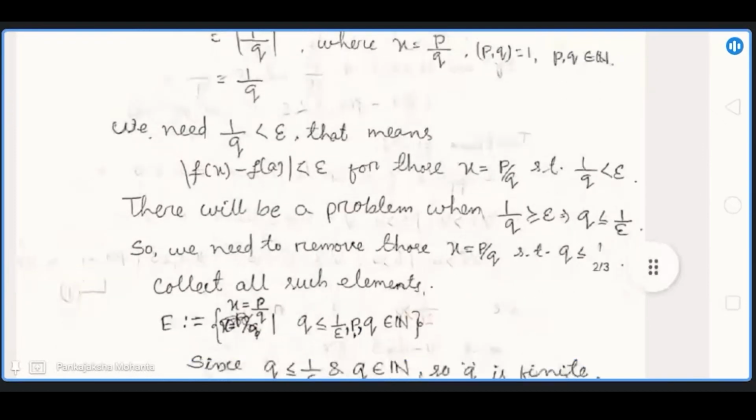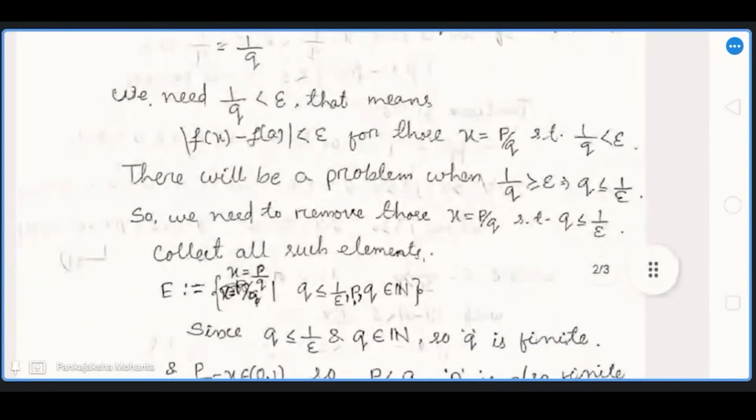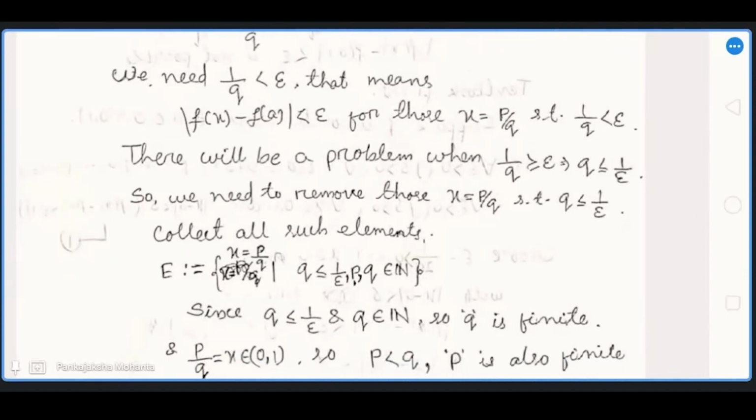We have to remove those elements. So we collect all those elements and throw them out of the domain. Let us define a set E. We collect all x equal to p by q such that q is less than or equal to 1 by epsilon, and p and q are natural numbers.